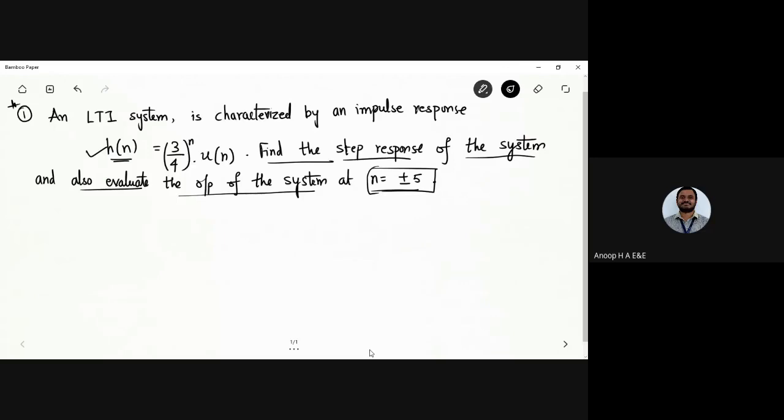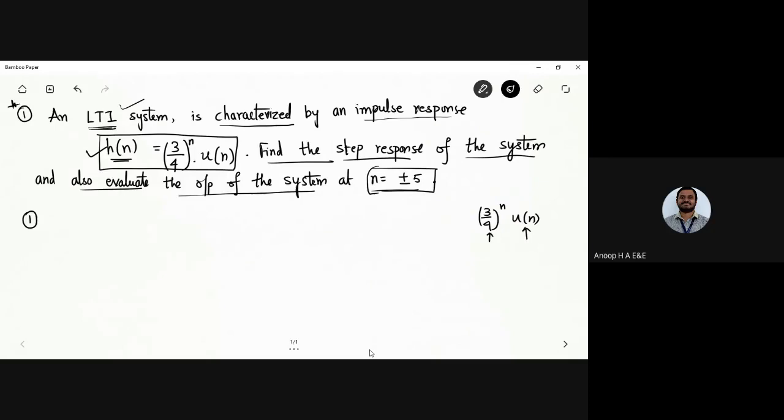I'll tell you what steps are involved. So it is an LTI system. Just look here, it is certainly an LTI system. How are we going to characterize it? We characterize it by the impulse response, which is given by (3/4) power n u of n. Here (3/4) is less than 1, and u of n is a unit step signal. So find the step response of the system.